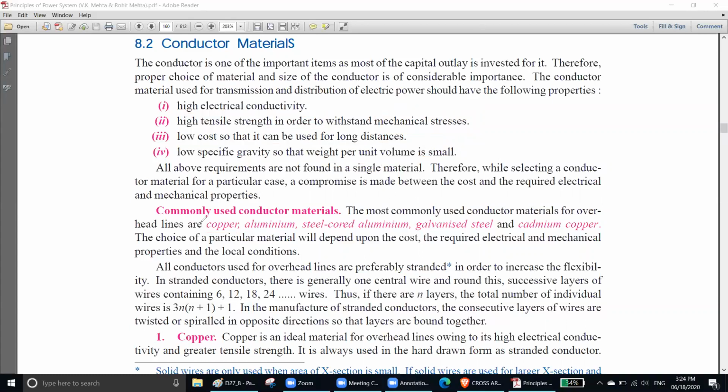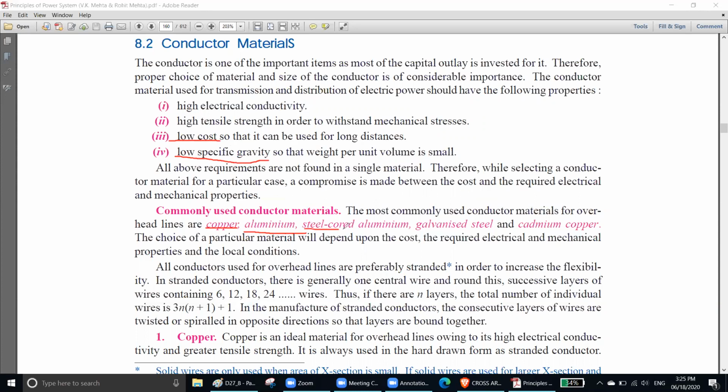So what are the commonly used materials for conductors? Number one is copper, because it has the most electrical conductivity, if you do not consider gold and silver, because you cannot use gold or silver. Number two is aluminum. It's a very good choice because it has low cost and low specific gravity. That means it is very light.